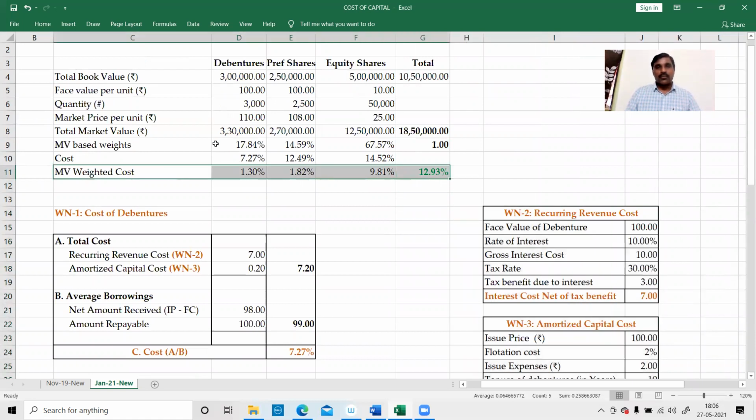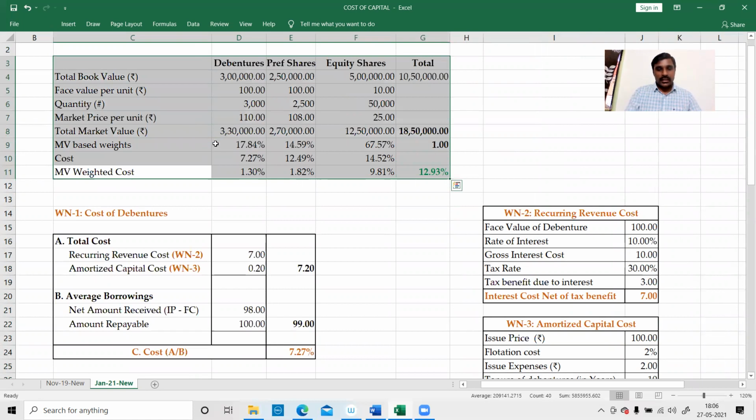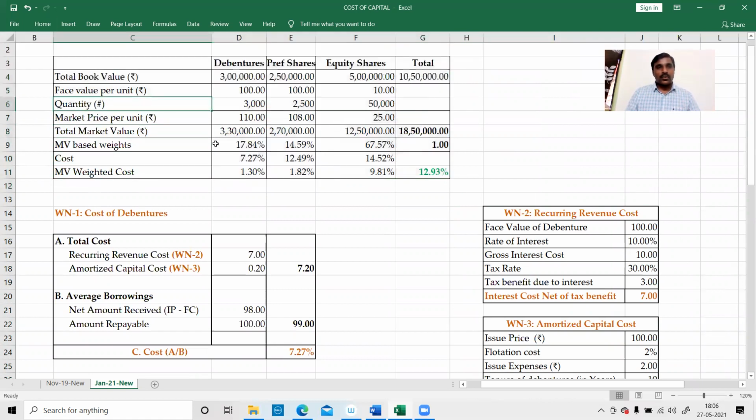You can take out this table: debentures, preference shares, how to calculate this. First, we have to calculate the market value. First take the book value and face value; by using total book value and face value per unit, you will get the quantity. For that quantity, we add the market price and you will get the total market value. Based on the total market value, we'll compute the weights.